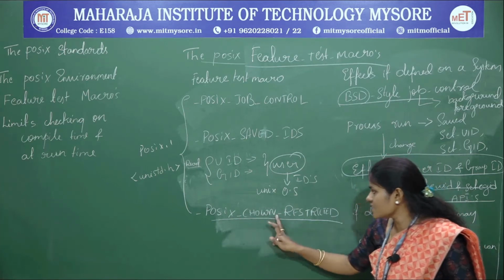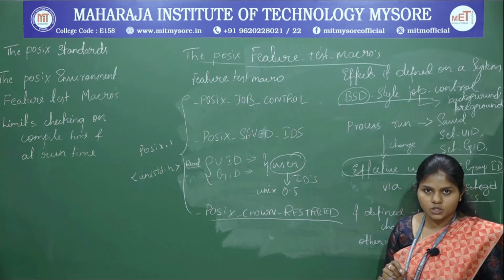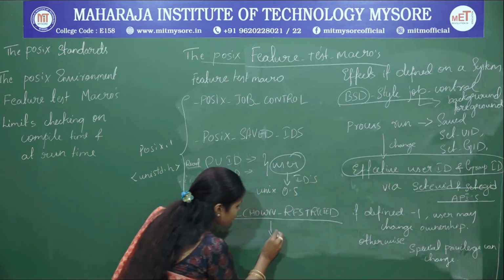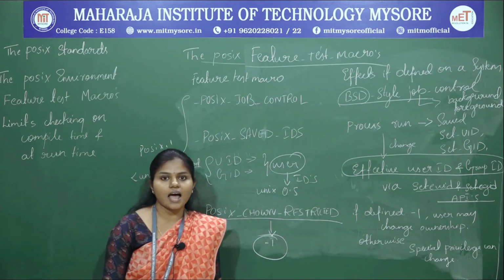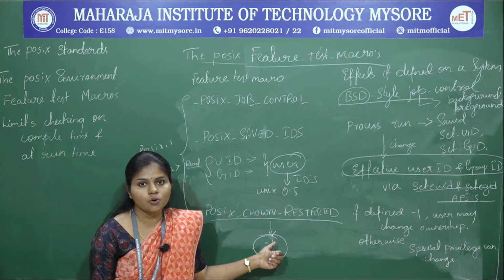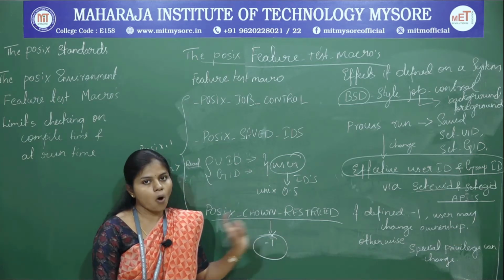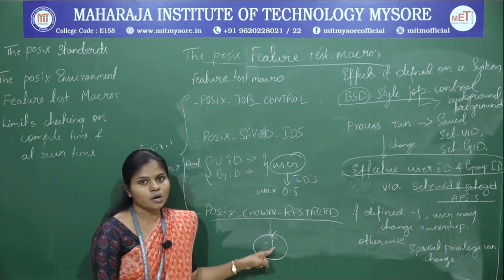So when the POSIX chown restricted value is defined as -1, what do you mean by that? If this value is -1, then the user can change the ownership, that is, the user can access all the files. So if the value is -1.